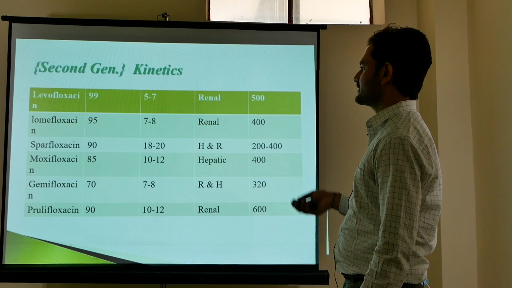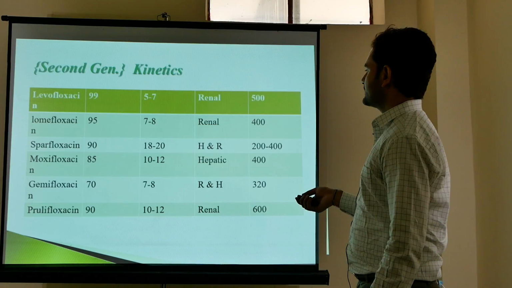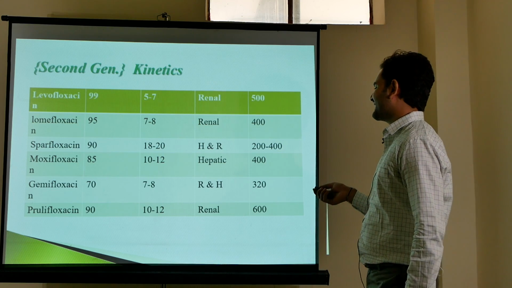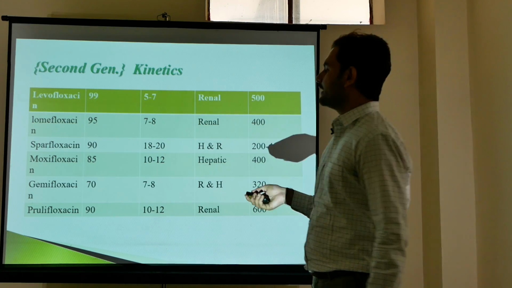Come to the gemifloxacin. It has an oral bioavailability of 70%. Half-life of gemifloxacin is 7 to 8 hours. The route of excretion is renal and hepatic, and the dose is 320 milligram per day.